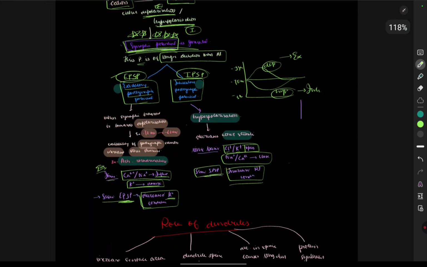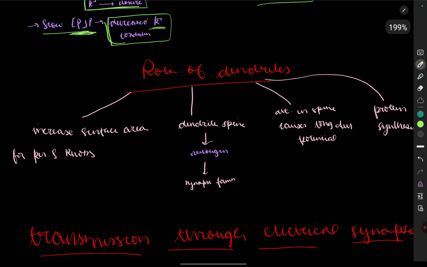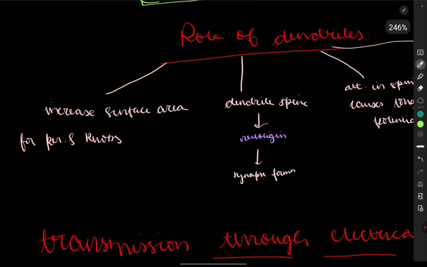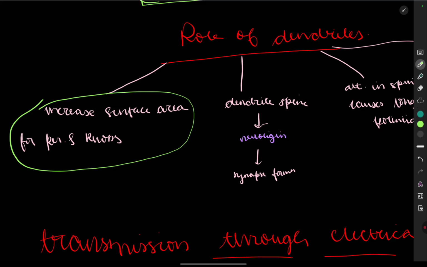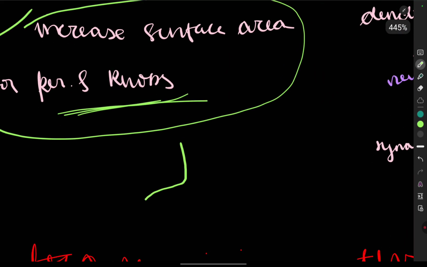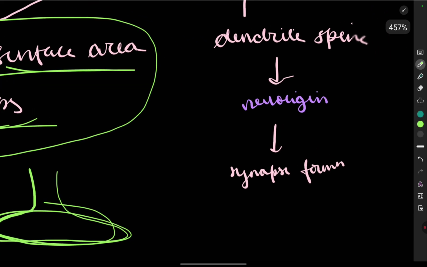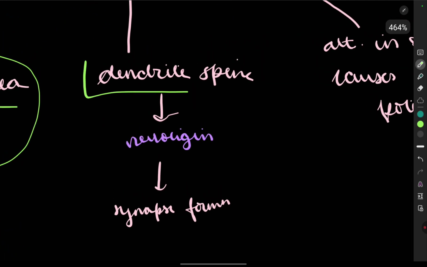So now we are done with the flow chart and everything. Now what is the role of dendrites? What are they doing? They are increasing the surface area for the presynaptic knob. See this, if this is the axon, this is the bulging part. So the dendrites are increasing the surface area for this, and the dendritic spine, what is it doing?